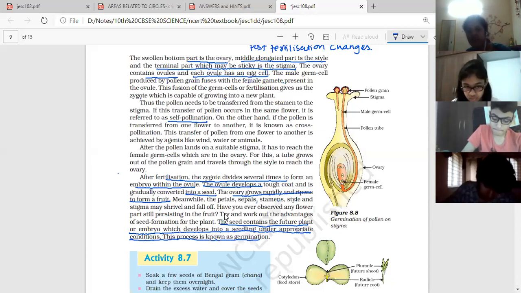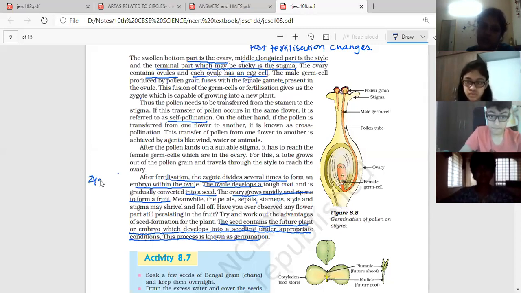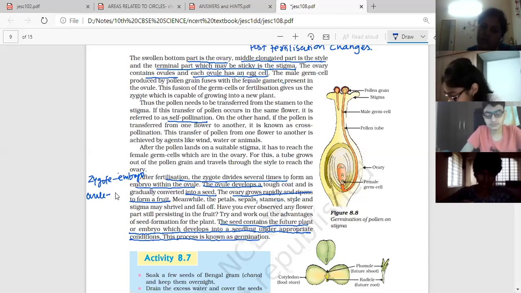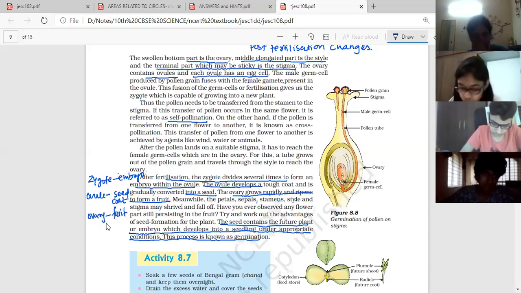The process of seed germination. Now the next is parts of seeds. So what are the changes taking place here? Zygote gets converted into embryo. Ovule forms seed coat, and ovary forms fruit. These are the post-fertilization changes.